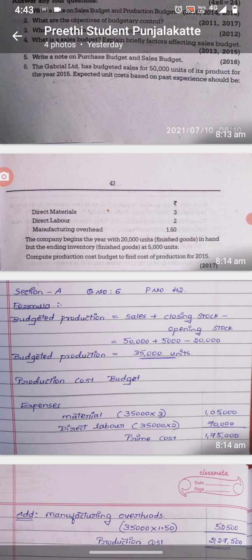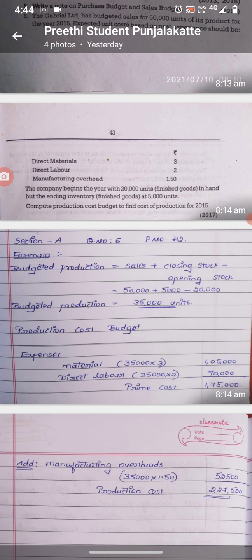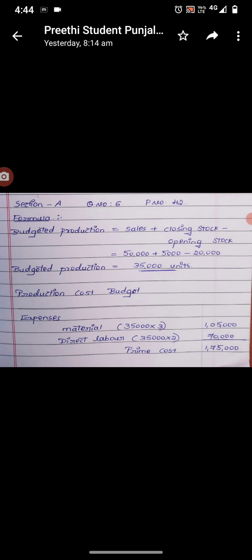Then we have different types of budget: sales budget, production budget, purchase budget, etc. The sales budget focuses on sales of the organization. Expected sales for a particular period is calculated, then actual sales is taken, and the actual and expected are compared. The purchase budget looks after the purchase of materials, the cost and the materials used. The production budget looks at the production units: expected budgeted units and actual production units.